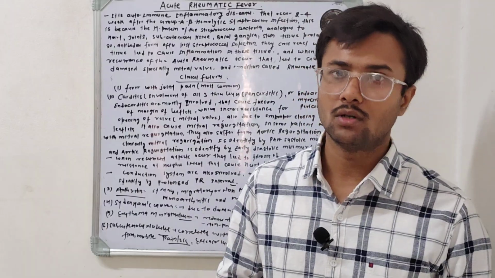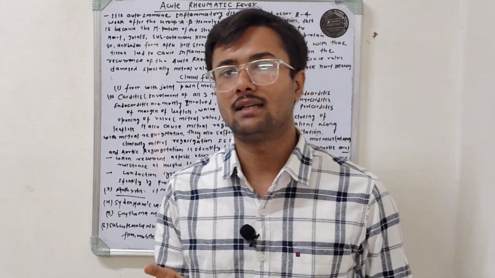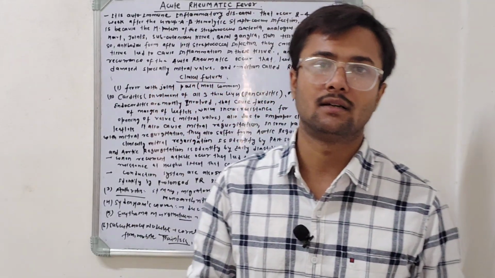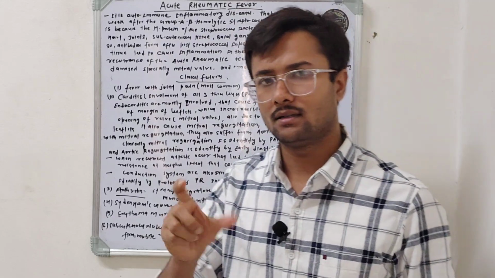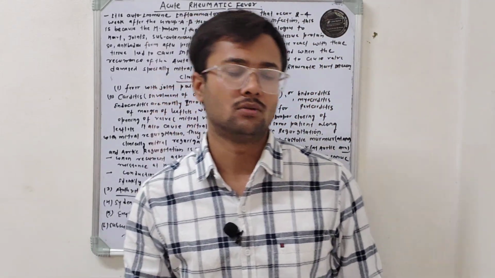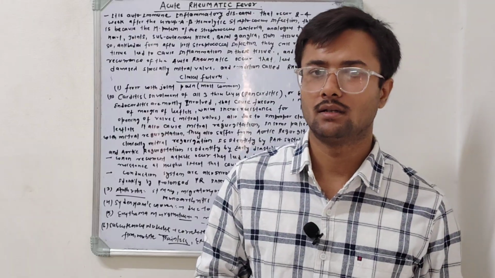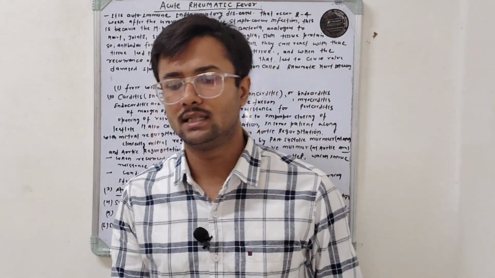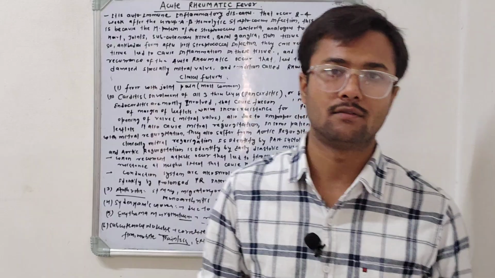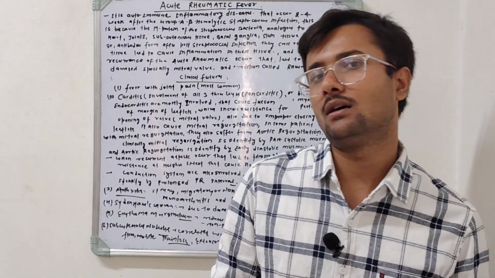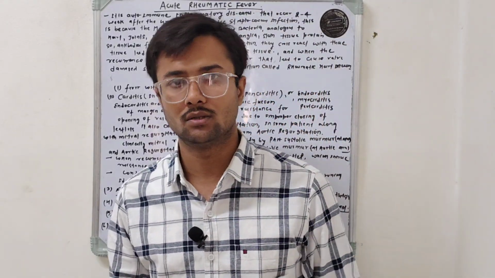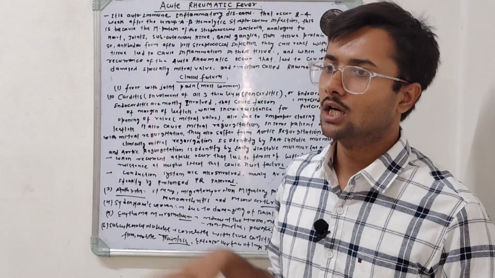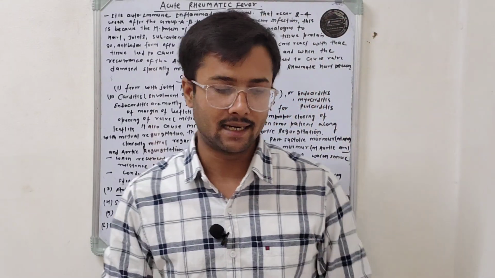Due to the AV node block, there is an increase in the PR interval, which we find with the help of ECG. If in the ECG we find an increase in the PR interval, it indicates that the patient has an AV block due to acute rheumatic fever. So these are all the things about carditis.